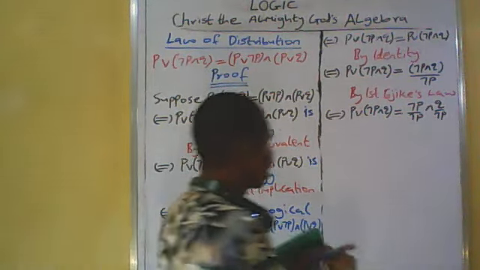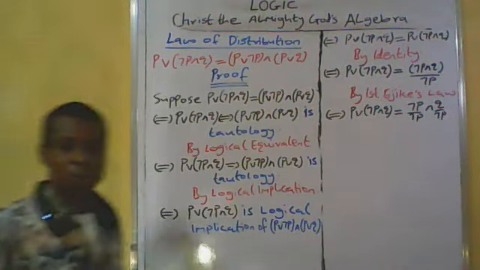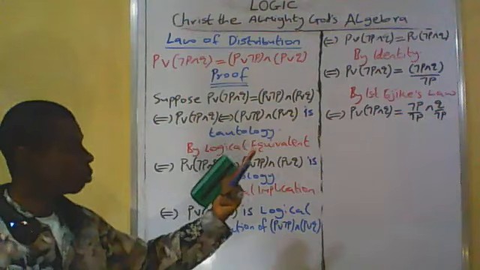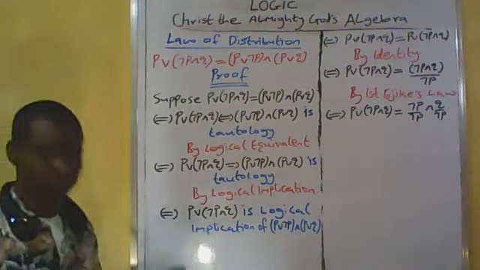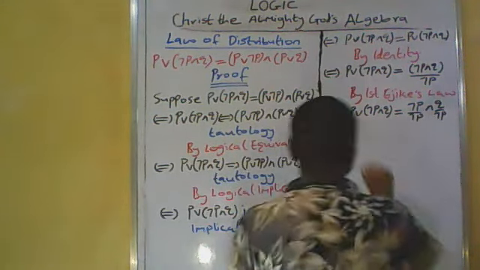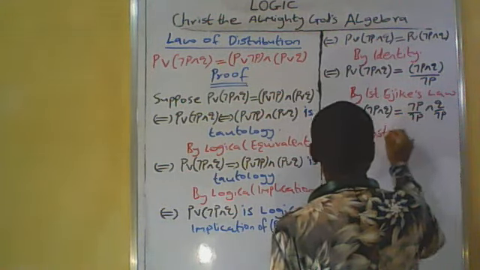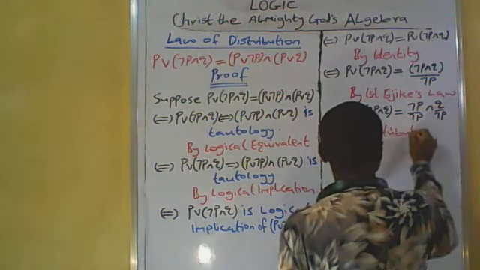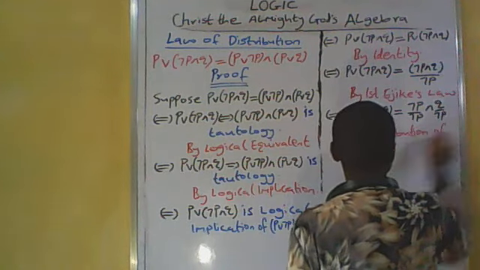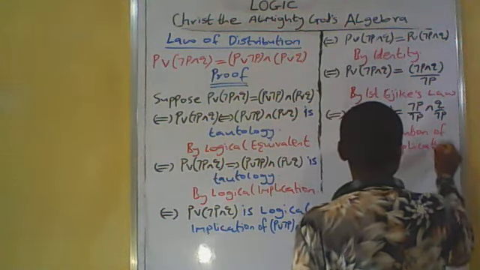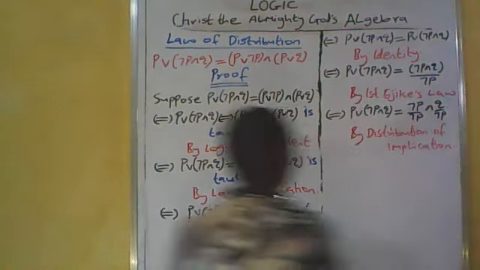So it is justified by distribution of implication.